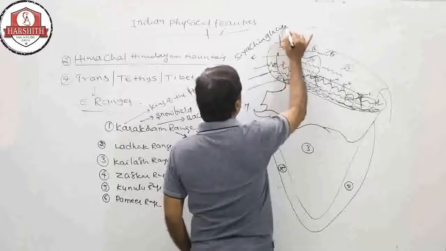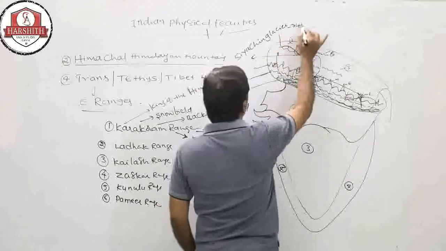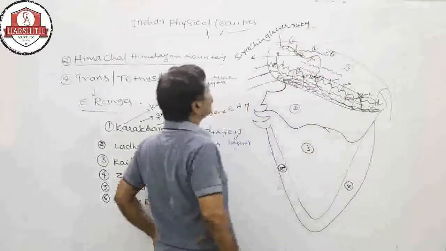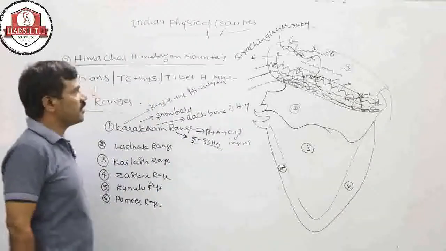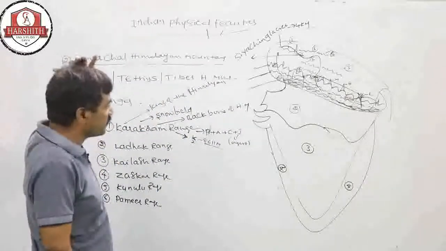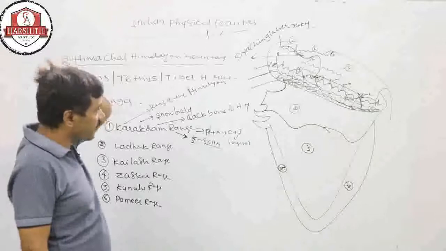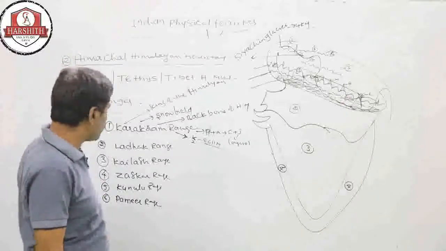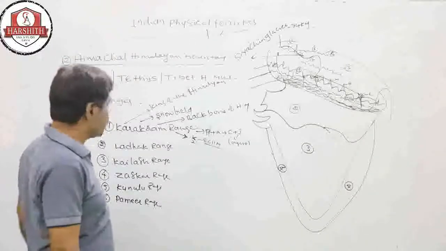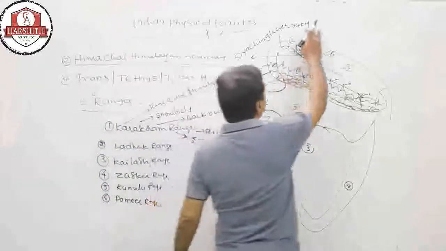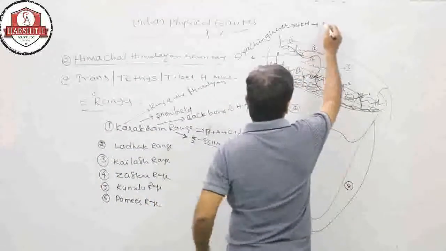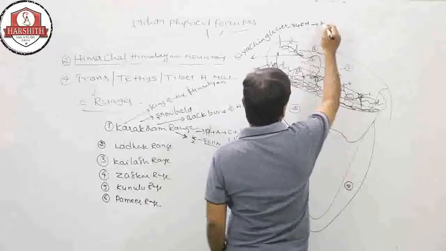This is the 74 kilometer glacier. In the world, this is one of the longest and highest glaciers, which is in India, meaning in POK, Pakistan Occupied Kashmir. Generally, this Siachen is called the world's biggest